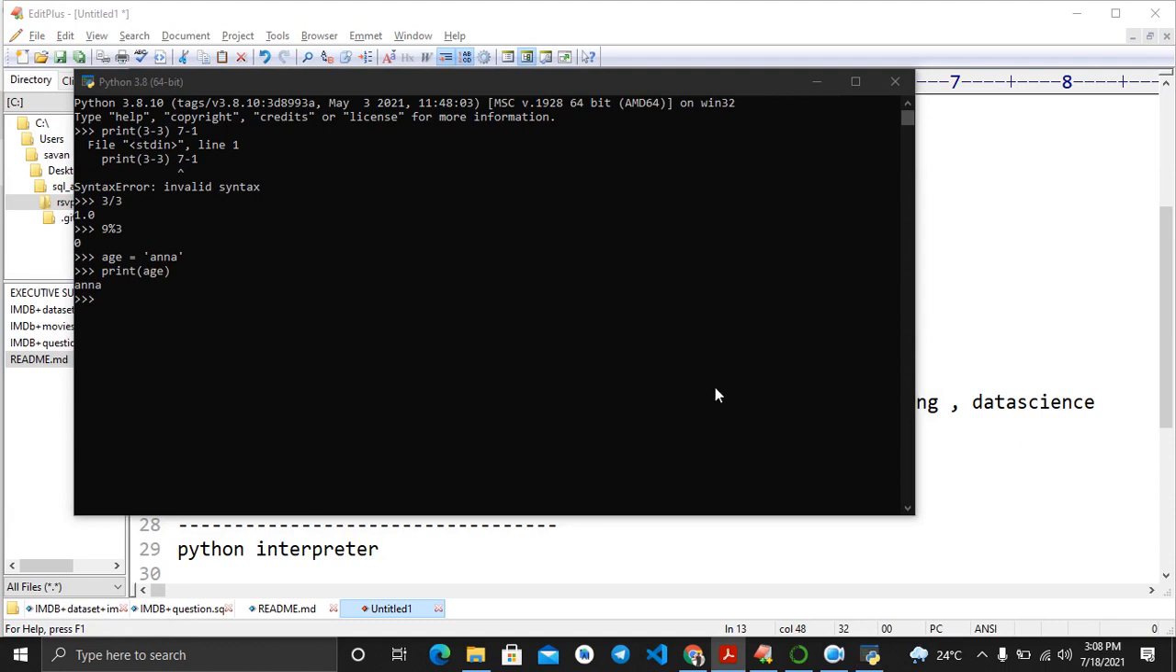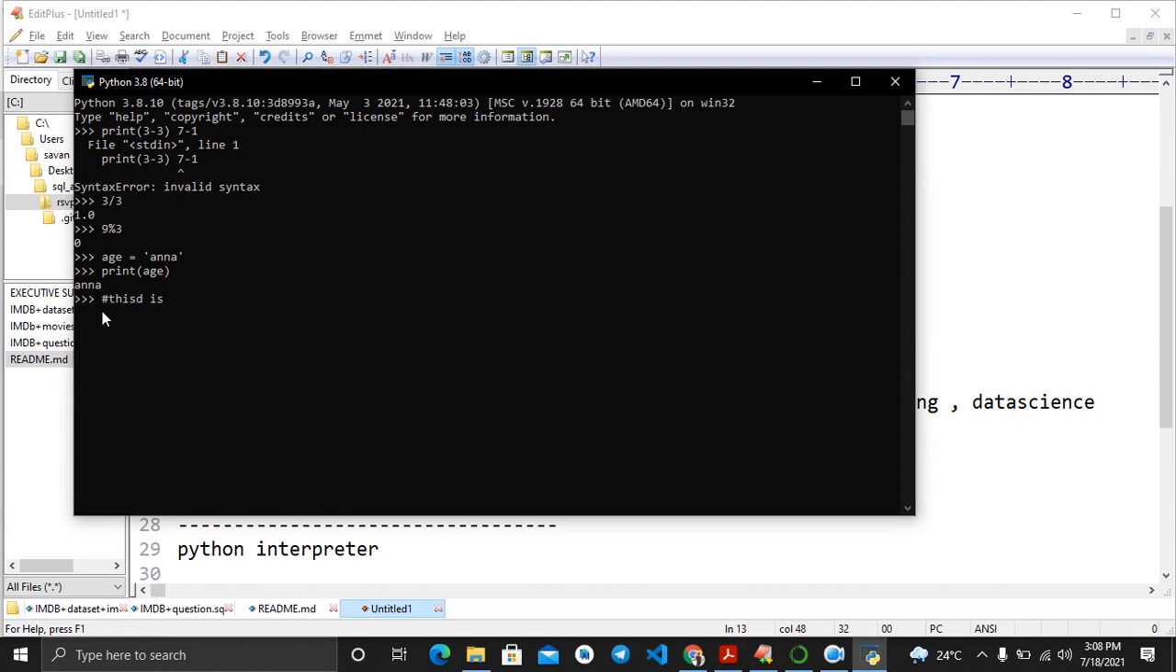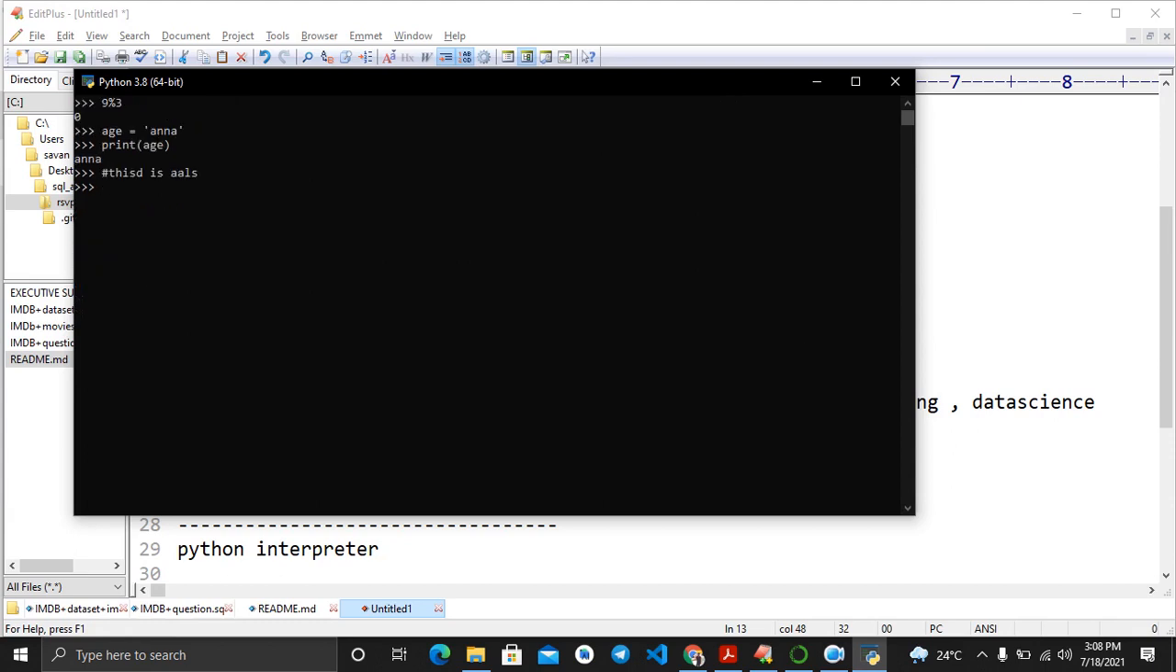If you want to write a comment, you can also write a comment like this. Hash, this is Akash. It will not be doing anything. This is a comment; it will not be executed. So if you write a hashtag, it is a comment. There are multi-line comments and single-line comments.